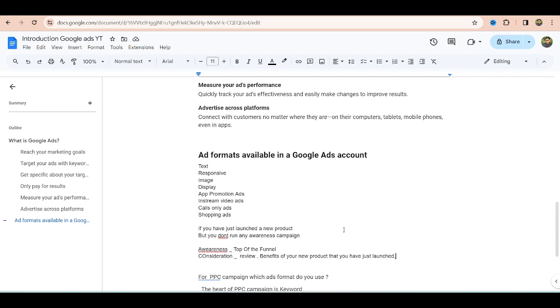They already know about your product because you already ran an awareness campaign. But now you want to retarget them to consider your product. They are still not in a mood to buy. You are showing them ads about the benefits, the reviews, the quality of the product.